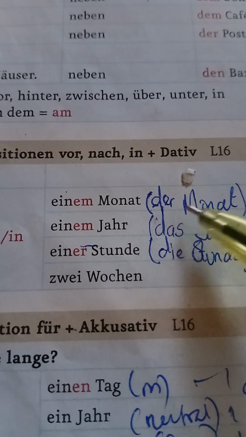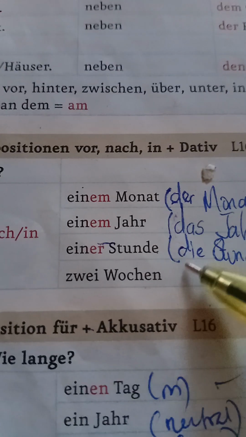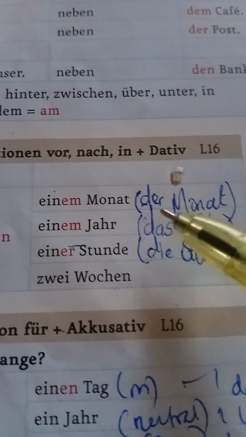So you can see knowing the gender will now guide you at the back part of your mind. Just like they say, behind every successful man there is a woman, the very same way we also say that behind every successful German noun there is a woman called gender.